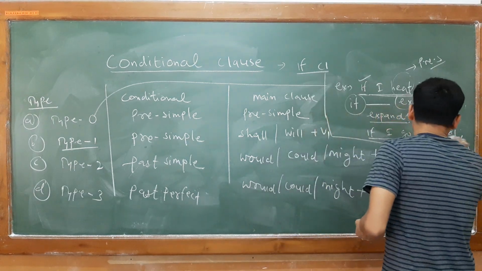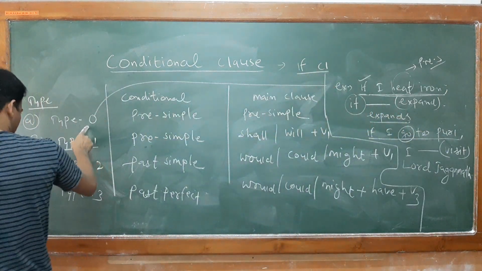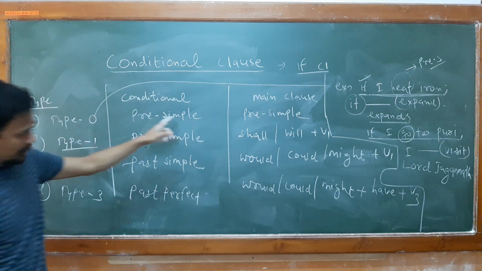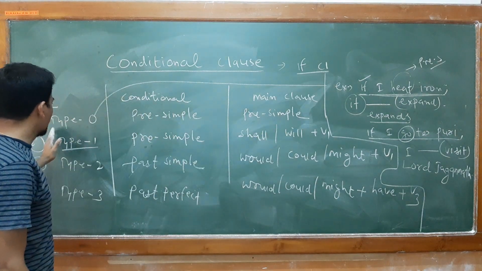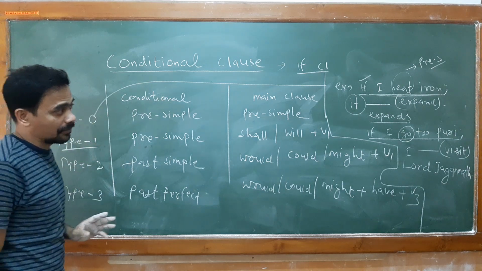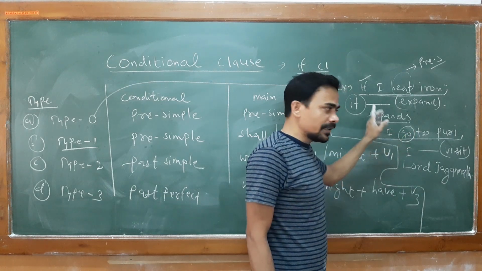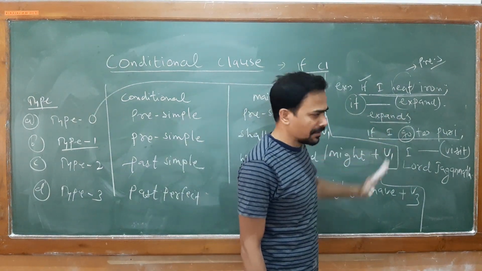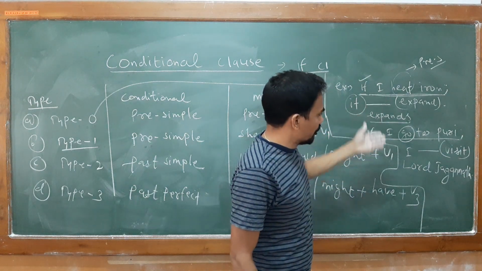Now, whenever you are reading, because again you get the present tense simple form, once you are mistaken in identifying the type, suppose a child identifies this as type 0, then obviously the child will select the present tense simple form again. So you have to understand whether it is type 1 or type 0, because there is great confusion between type 0 and type 1. Now, whenever I am reading this statement, if I go to Puri, I do not find any scientific fact in it. Is it based on any scientific fact? No.